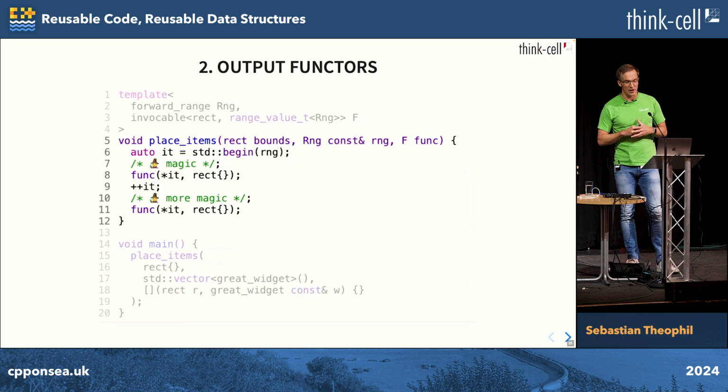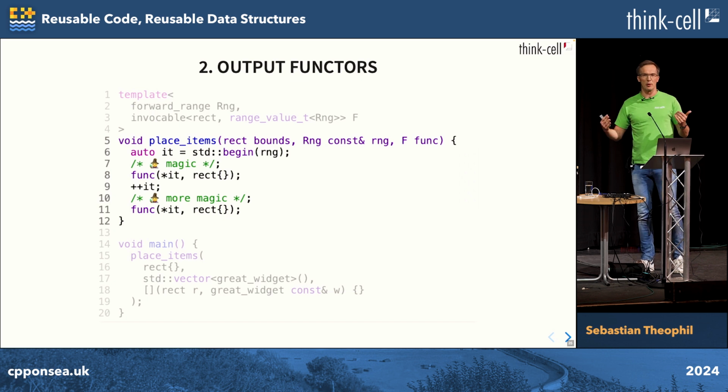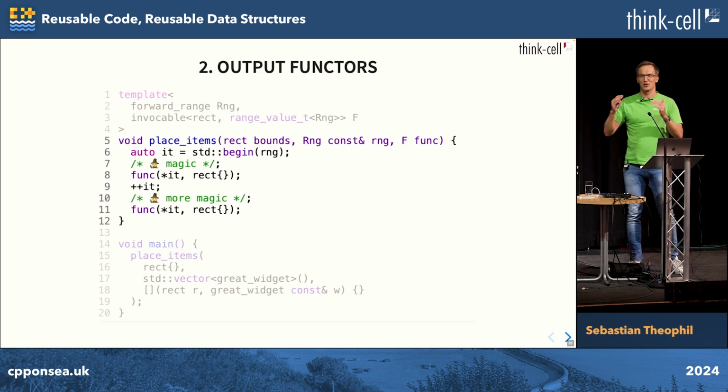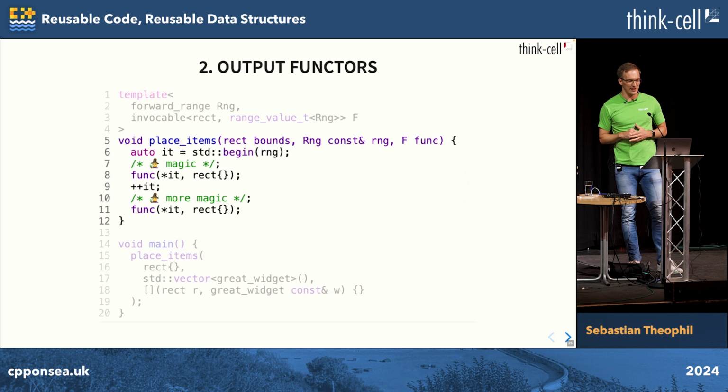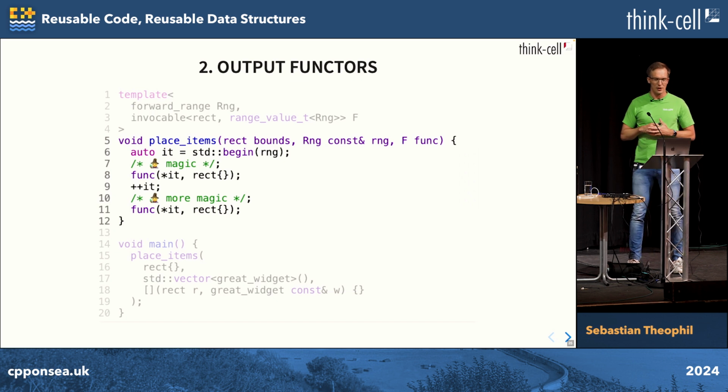Output functions are especially cool for algorithms that calculate their results bit by bit or piece by piece. So let's say, again, you have some layout algorithm that is, I don't know, calculating positions from the top to the bottom for rectangles that have different height. Of course, you can only calculate the position of the fourth item after having calculated the height of the previous three. So the results come in bit by bit, and you can output them immediately, and then, for example, immediately draw them.